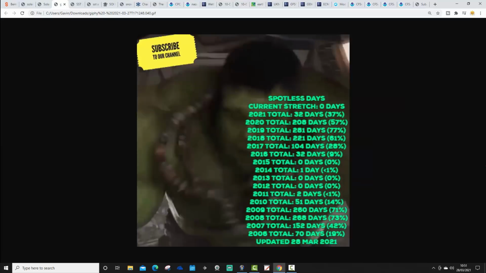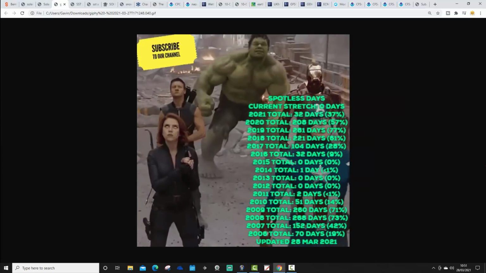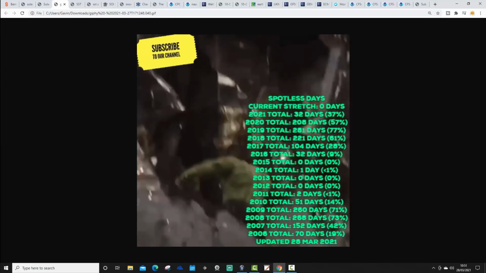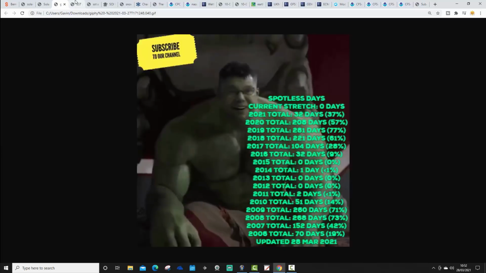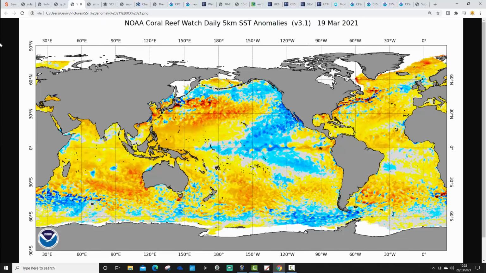So you can see that solar activity is gradually creeping up now, albeit at a low level. Thank you so much to James and to Richard for the data. Right, this is how the oceans were looking.